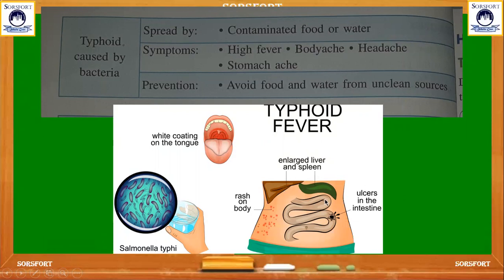Ulcers are the small red wounds that we get on our tongue, and ulcers are seen in the intestine also. The small red wounds which we get on our tongue are also found in our intestine, along with a white coating on our tongue. And what are the prevention measures that we can take to control typhoid? We should avoid food and water from unclean sources.